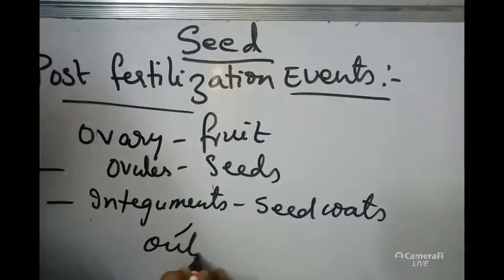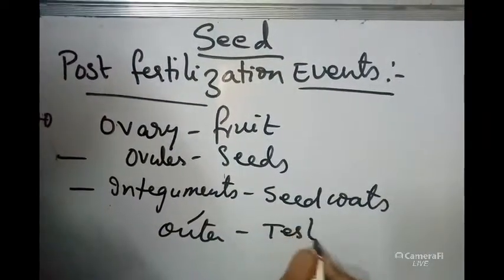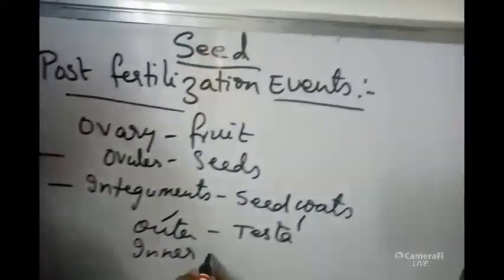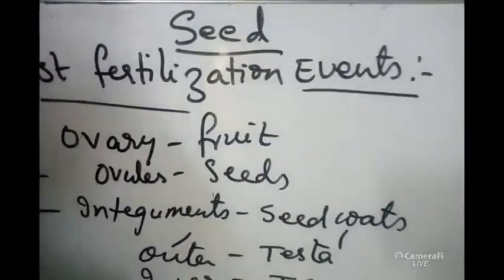Outer integument will be converting into testa, the outer seed coat. Inner integument will be converting into the inner seed coat, tegmen.